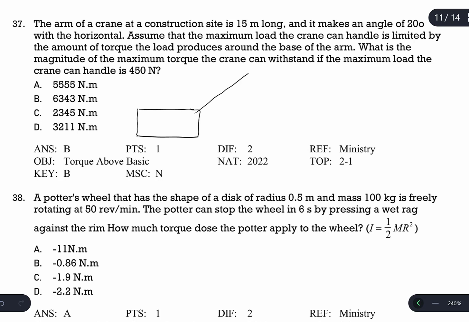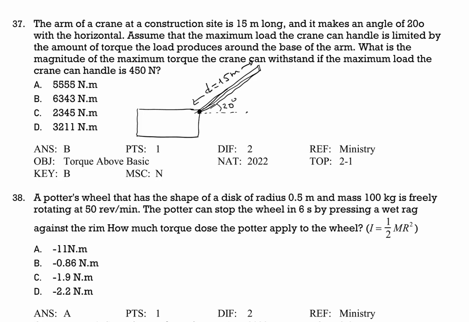The arm of the crane, from the axis of rotation to the top, is 15 meters long, so that is the distance. And with this horizontal line, the crane arm makes 20 degrees.